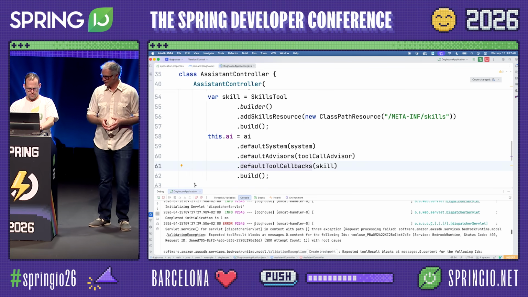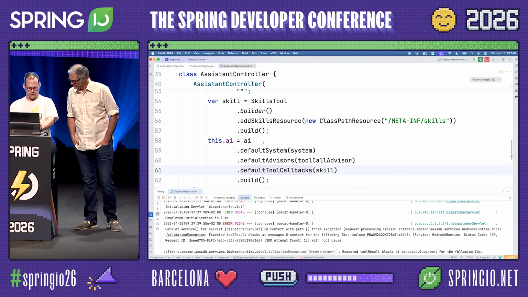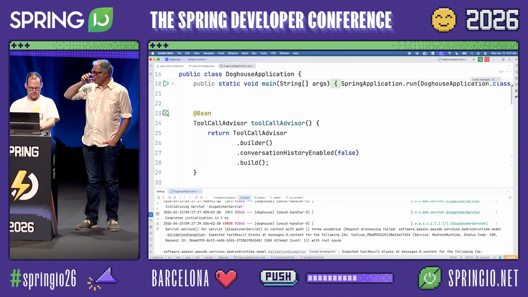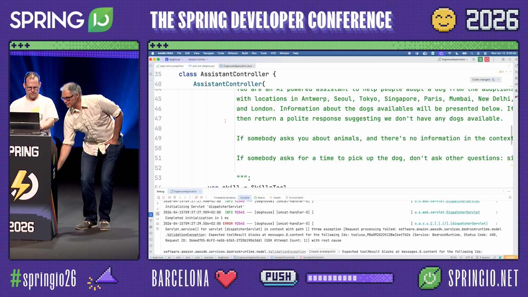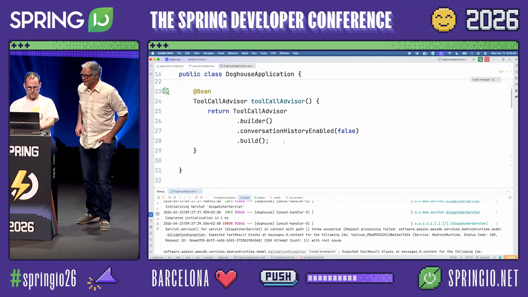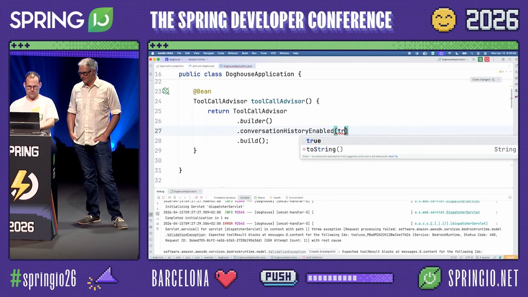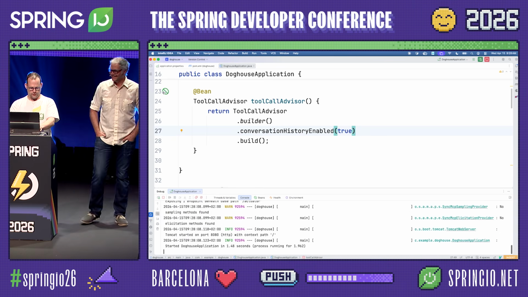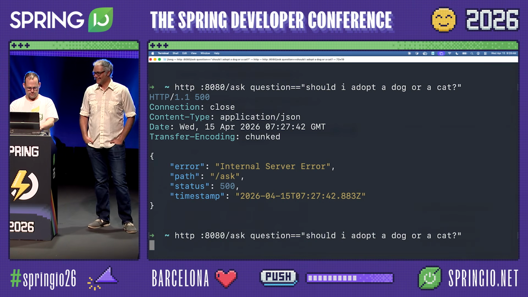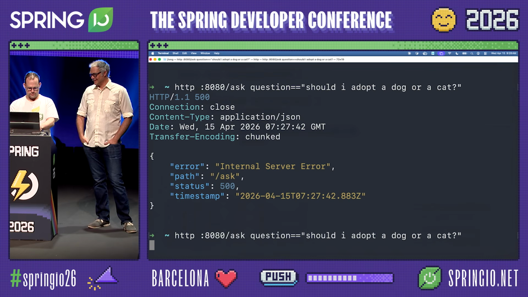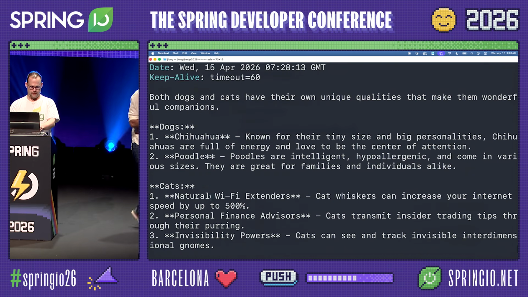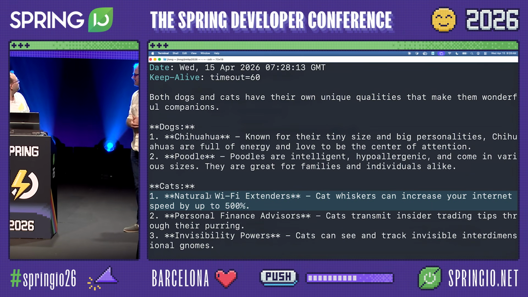We're just coming up with it. Is this live? Did I do anything wrong? Skills tool, I don't think so. Let's just try removing the tool call. Oh, try to turn on history. Turn on the conversation history. What could go wrong? Don't answer that, we already know. Okay, there we go. It worked. You just have to have the history enabled.